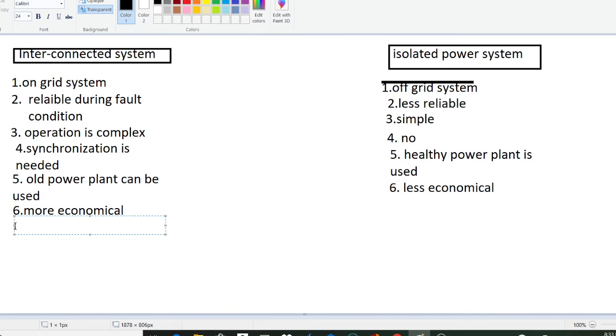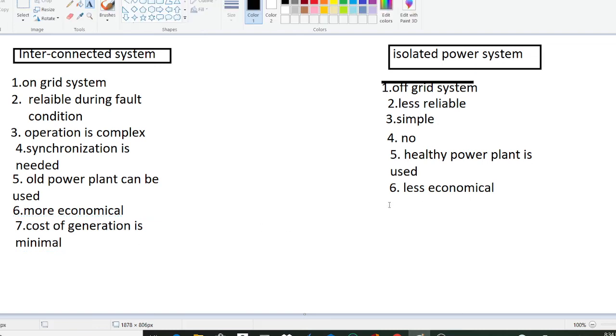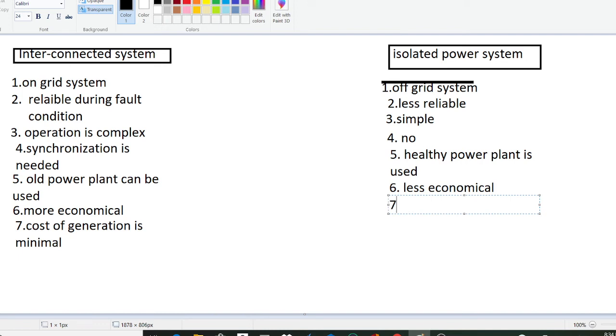Similarly, here we have the seventh point: the cost of generation is minimal in the interconnected system, whereas in the isolated system the cost of generation is more.